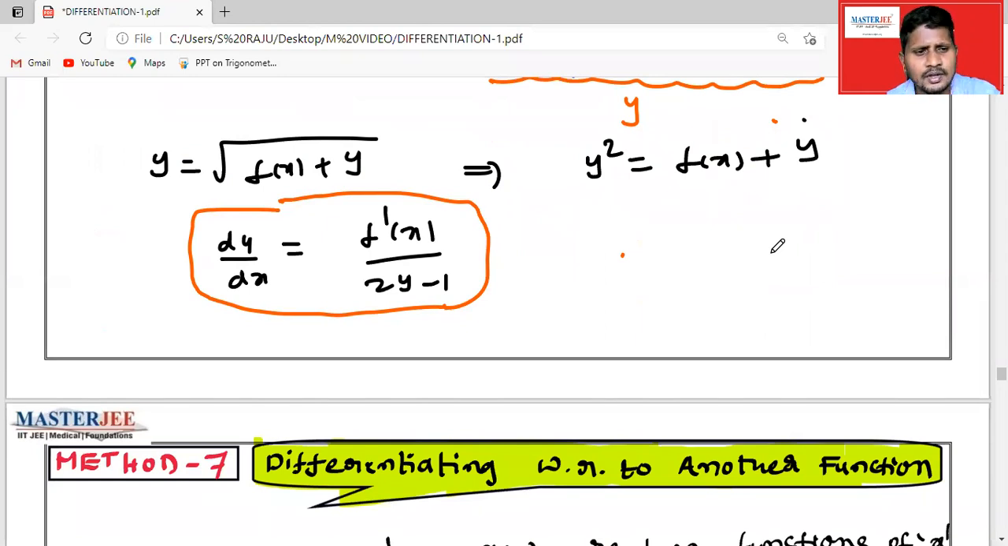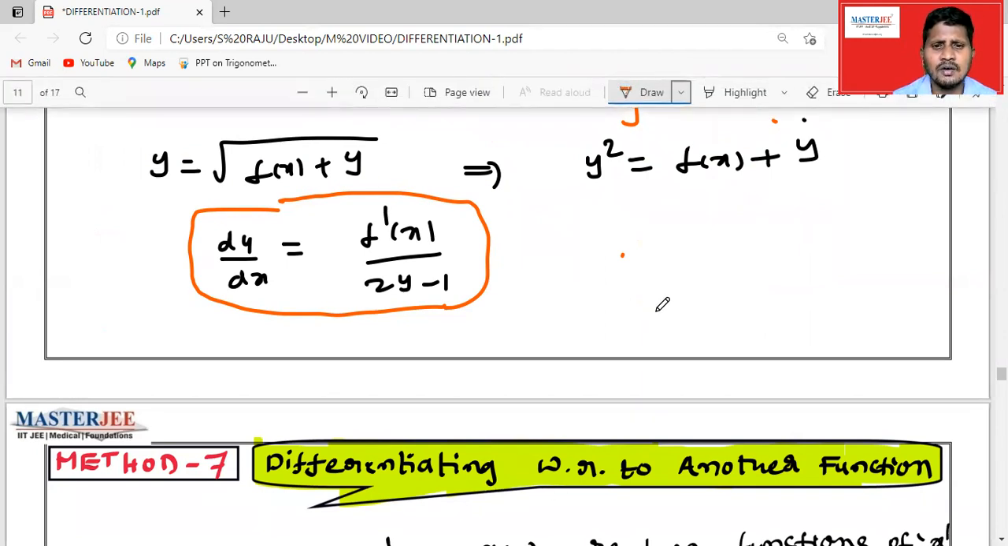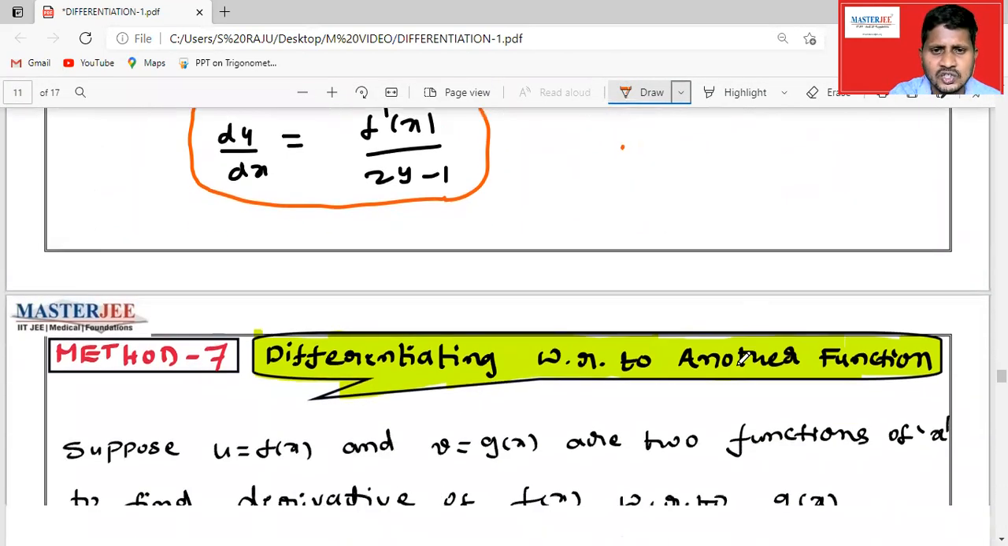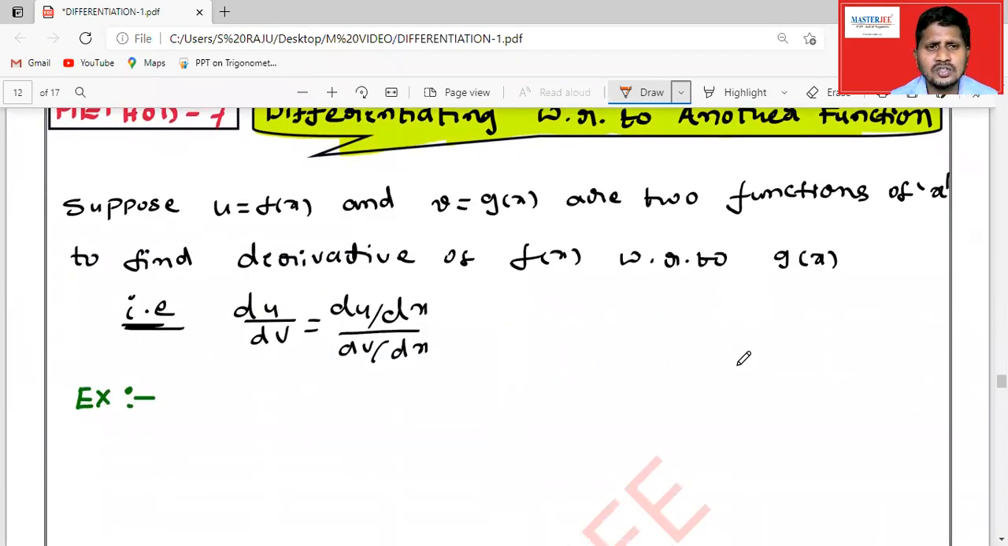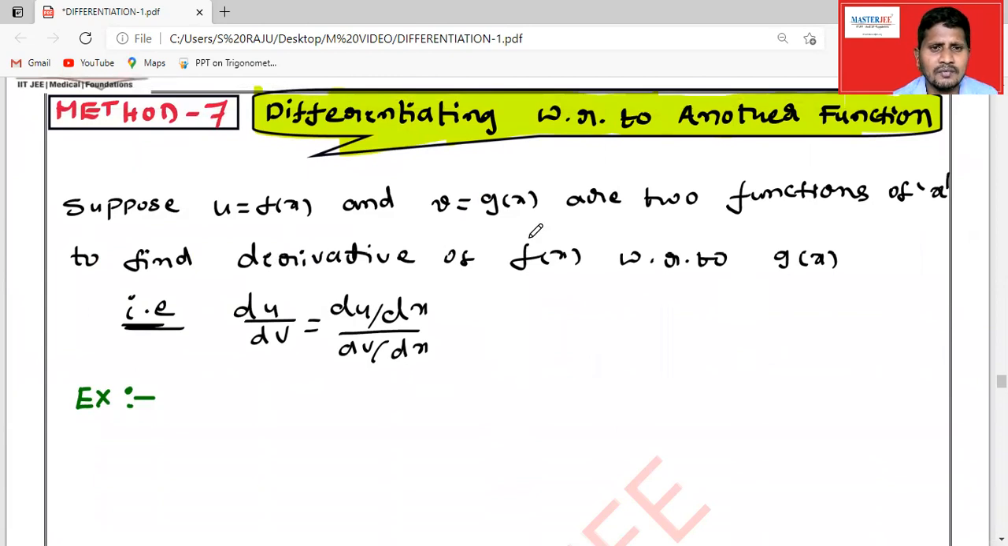Next, differentiating a function with respect to another function. This is method 7. There are two functions: u is equal to f of x, v is equal to g of x, in terms of x. To find the derivative of f of x with respect to g of x, du by dv is equal to du by dx divided by dv by dx.